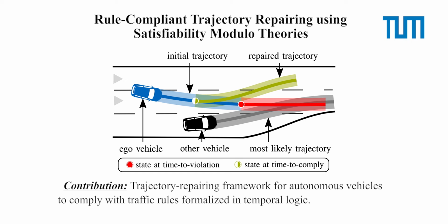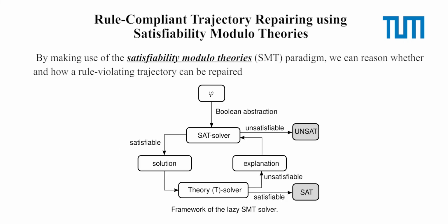As shown in this figure, the initial planned trajectory for the ego vehicle violates the traffic rule since it doesn't yield to the vehicle entering the main carriageway from the access ramp. In our approach, only part of the initial trajectory is repaired to avoid the noncompliance. By making use of a lazy satisfiability modulo theories paradigm, we can reason whether and how the trajectory can be repaired, given traffic rule formulas in metric temporal logic.